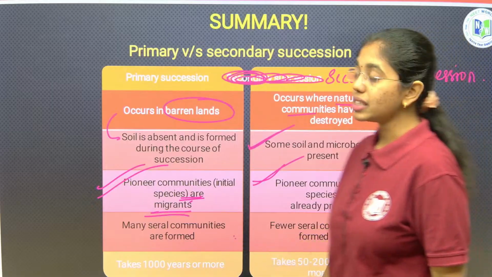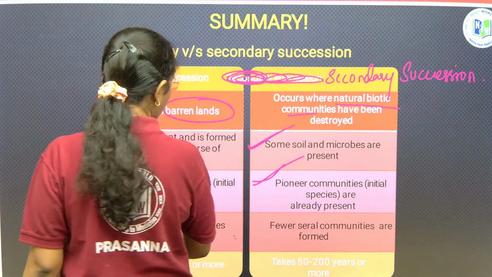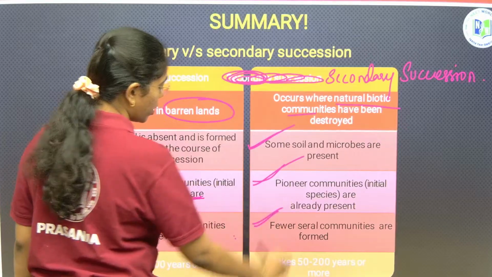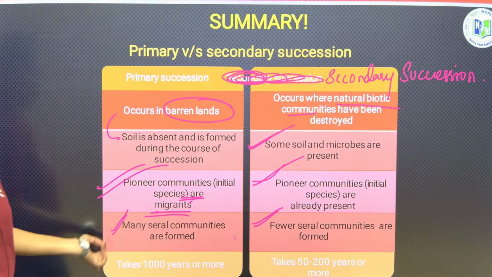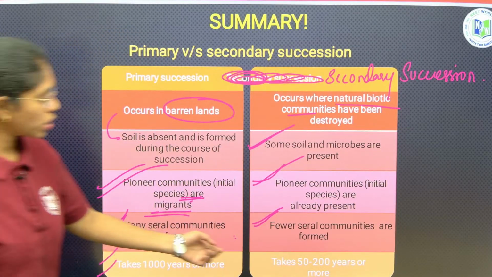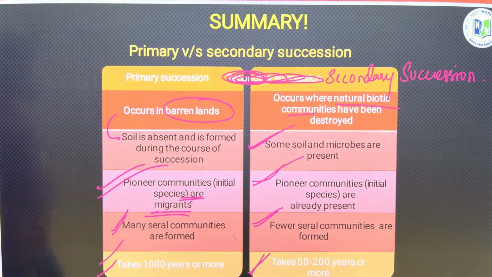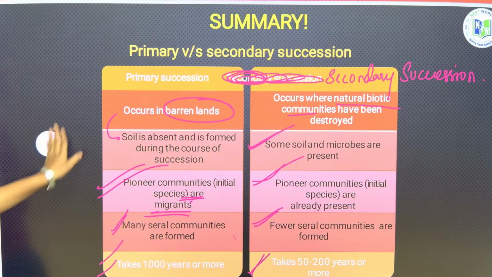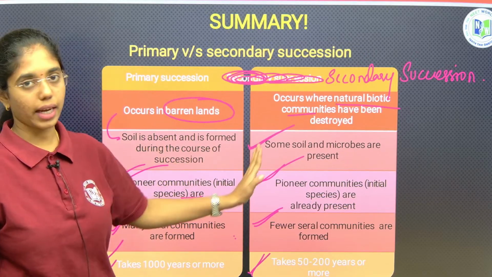Lastly, many seral communities are formed over here. Here only few seral communities will be formed. This takes 1000 years or more, and this will take 50 to 200 years or more. Fine, right? These are the clear differences between primary succession and secondary succession.